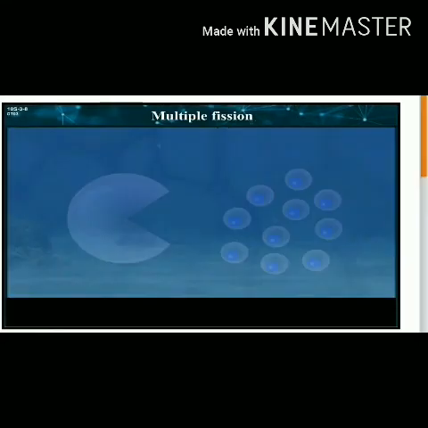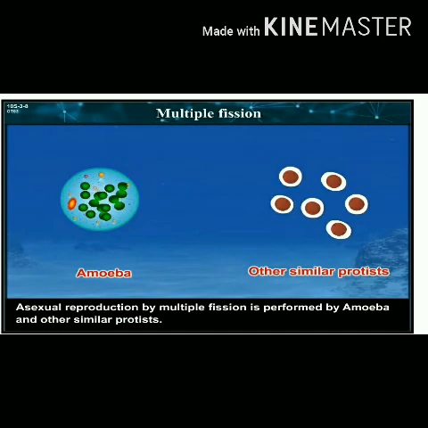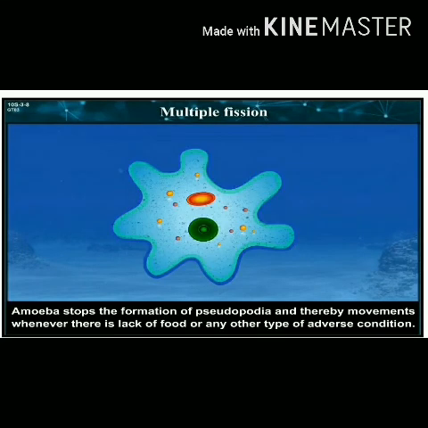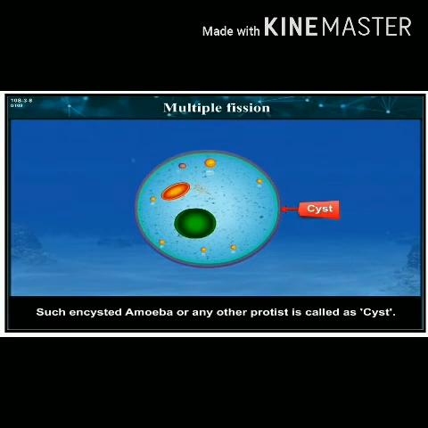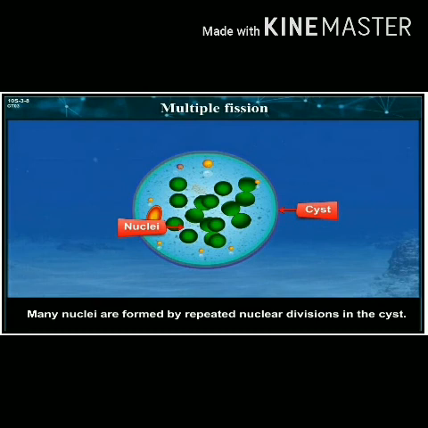Multiple fission. Asexual reproduction by multiple fission is performed by amoeba and other similar protists. Amoeba stops formation of pseudopodia and thereby movements whenever there is a lack of food or any other type of adverse condition. It becomes round and forms a protective covering around the plasma membrane. Such an encysted amoeba or any other protist is called a cyst.